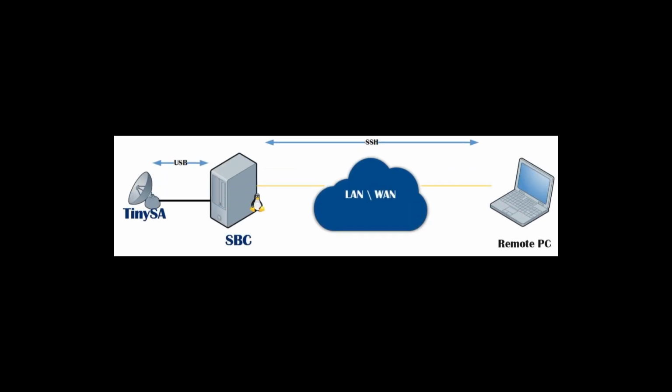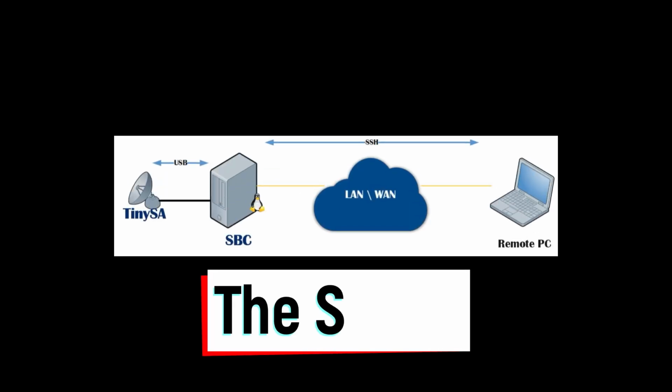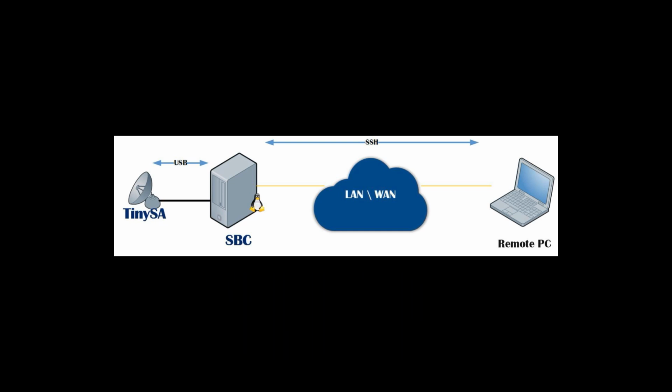Hi, today we're going to talk about how to remotely control the Tiny Spectrum Analyzer, TinySA. So here we have a small scheme. Let's assume you have a TinySA connected to some PC that is located at some point of air monitoring. In our case, it's a Linux PC with a connection to some network. It can be a private network or some network with internet access. So what are the options to see what is in the air at the remote location?